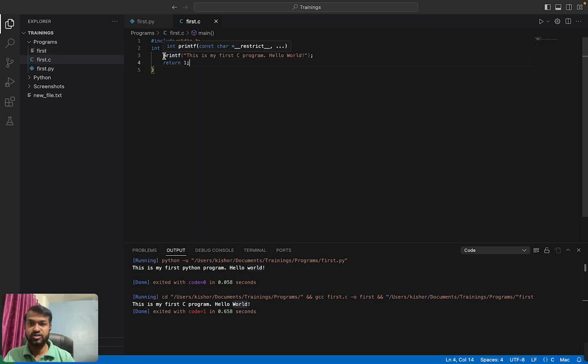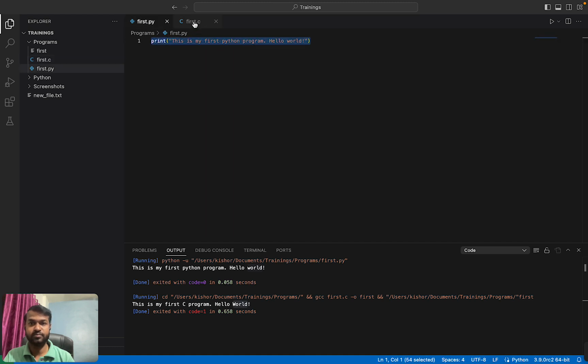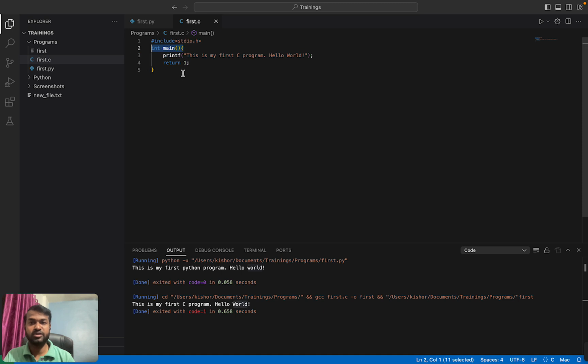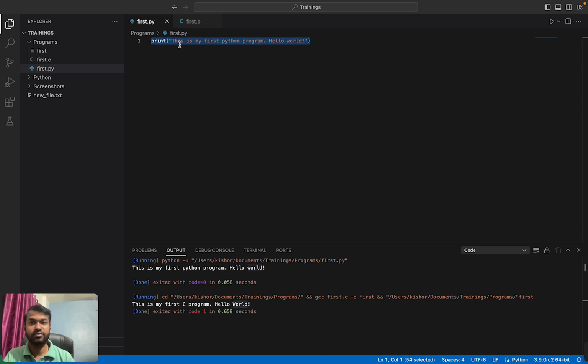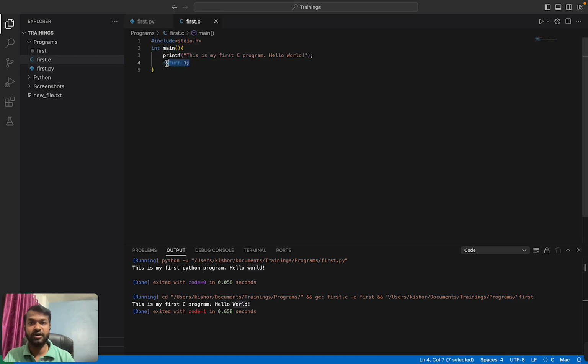Now here you can see that for printing just a single statement, I need to write an additional 3 lines. This first line is including the library. So the printf function is available in the standard input output header file. Okay, in Python I don't need to import anything. In other programming languages, the program always starts with int main. Here I haven't written anything. And then I am returning one value here because I have used an int here. Okay, I hope this is clear to you.